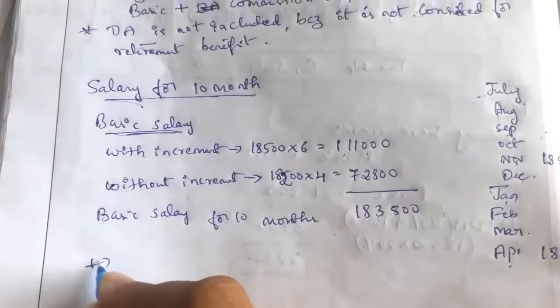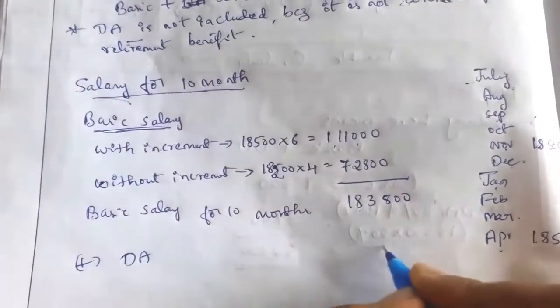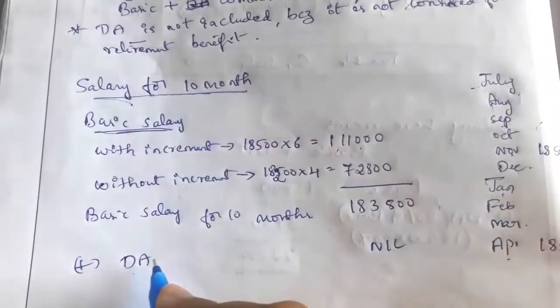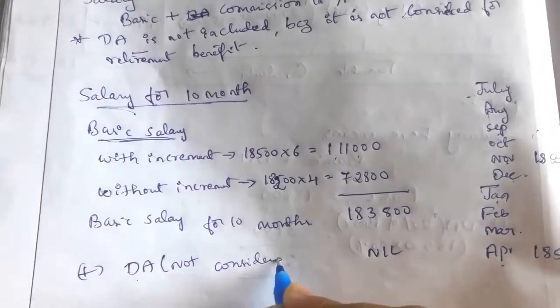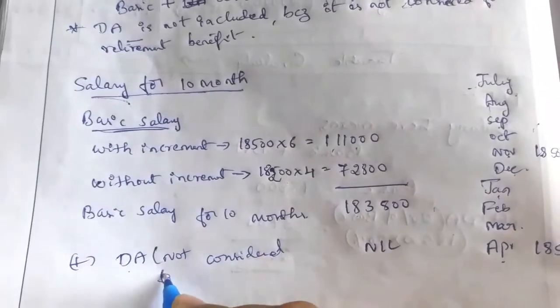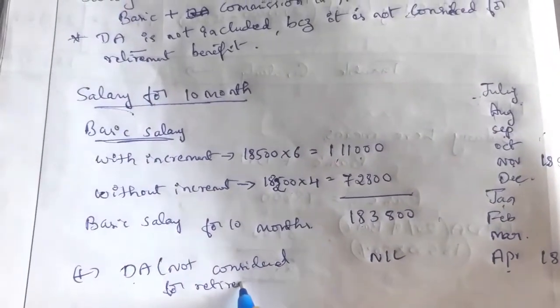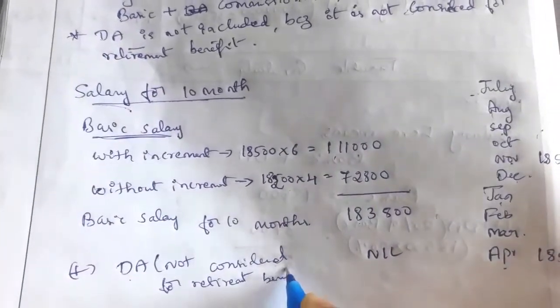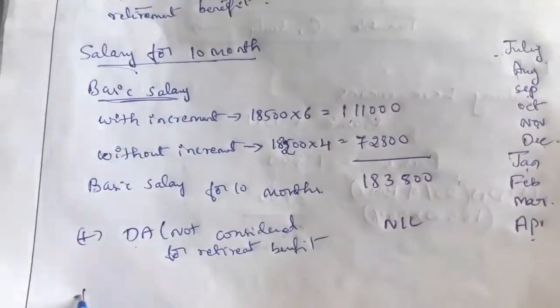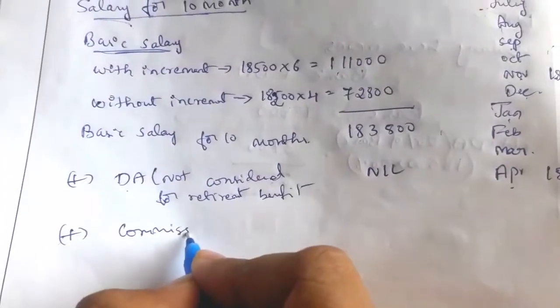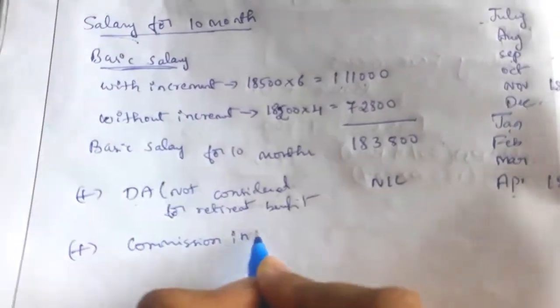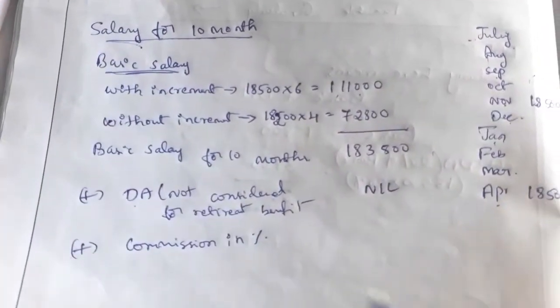If you want, you can add DA, but it is nil. Why is it nil? Not considered for retirement benefit. Next we have to add commission in percentage. It is calculated on turnover.